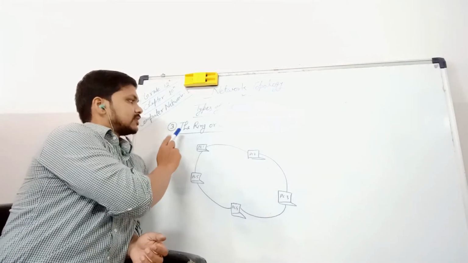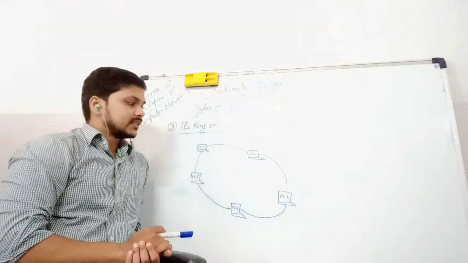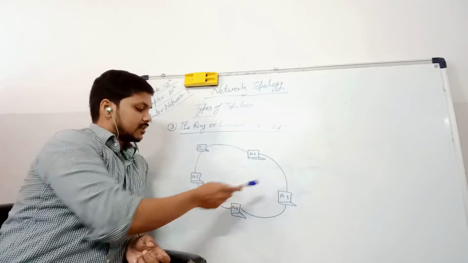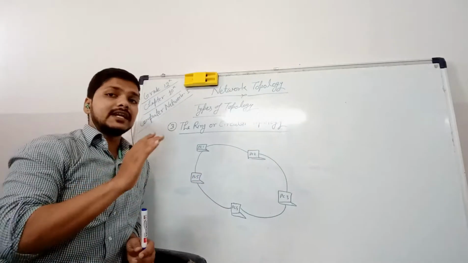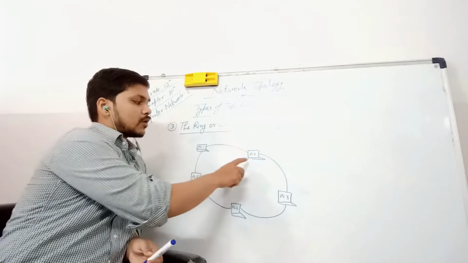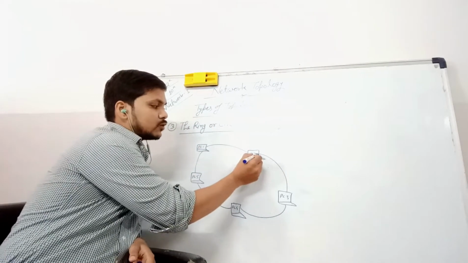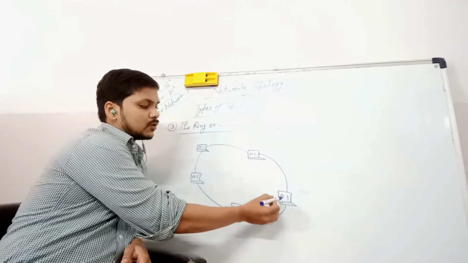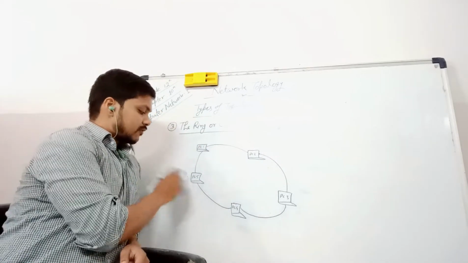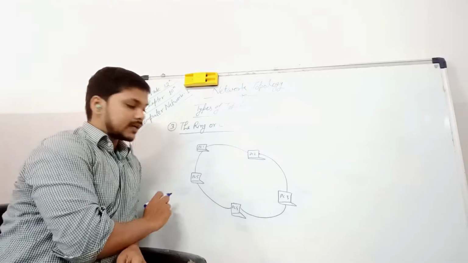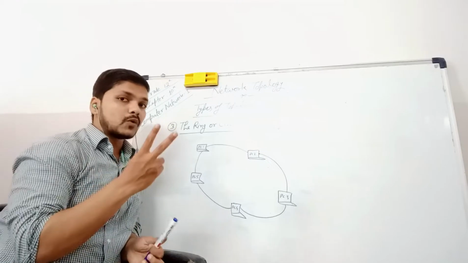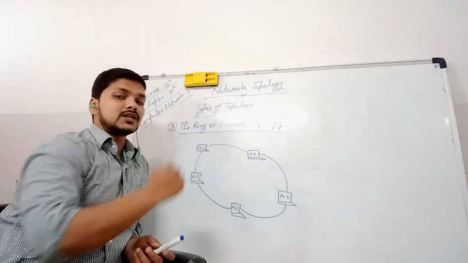So here third is the ring or circular topology. In this topology, if we are having a number of electronic devices like PC1, PC2, PC3, PC4 and PC5, all the electronic devices are having two cables. For example, if I talk about PC number 2, this PC number 2 is having two cables. One is joined to PC number 3 and one is joined to PC number 1. And for PC number 5, one is joined to PC number 4 and one is joined to PC number 1. So all electronic devices are having two ports of connection with two other electronic devices.